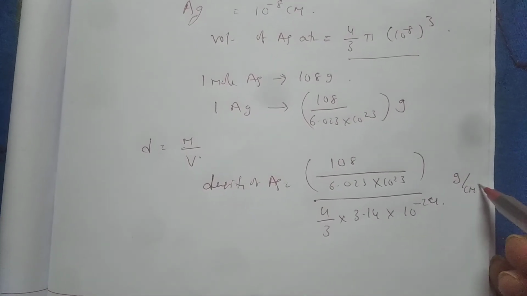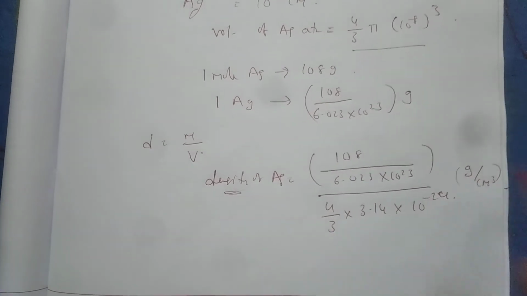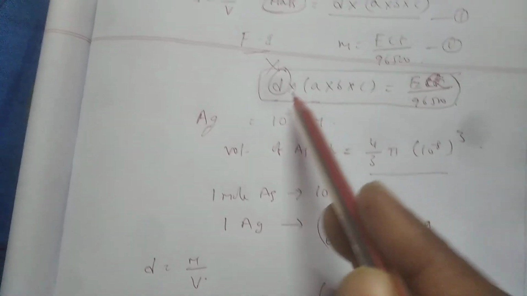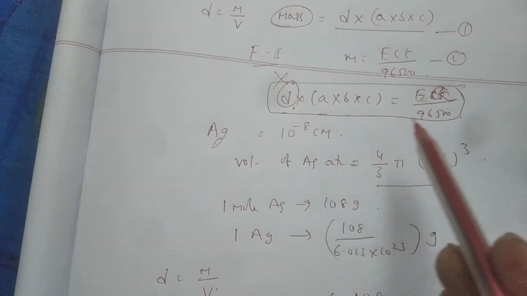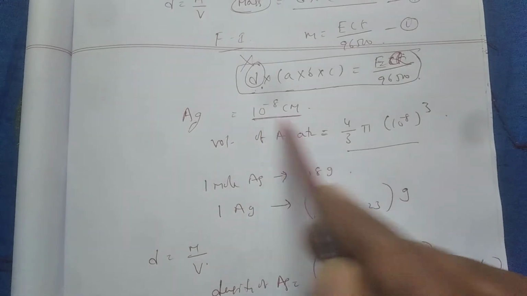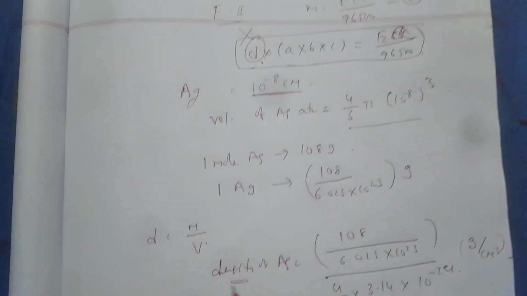Gram per centimeter cube is the unit of density. So by finding the density, we can substitute in this relation. In some cases density is not given, the radius is given. From the radius we can find the density.